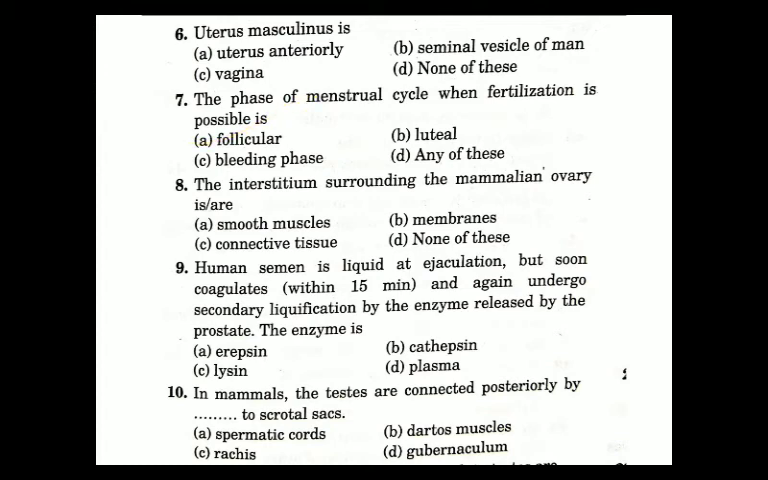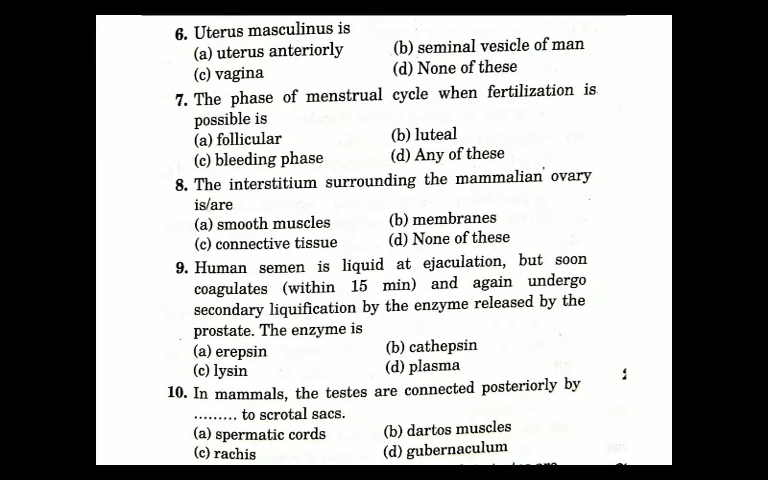Now we'll come to the next question. The interstitium surrounding the mammalian ovary is: first option is smooth muscle, second option is membranes, third option is connective tissue, or fourth option is none of these. So the interstitium surrounding the mammalian ovary is option C, which is the connective tissue.